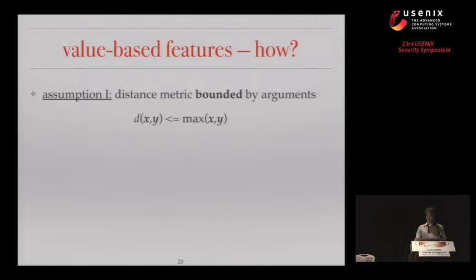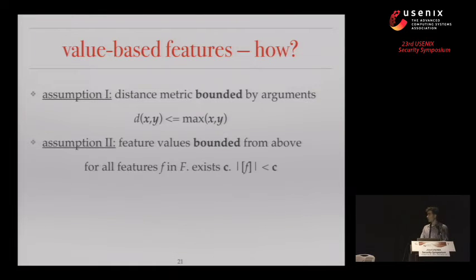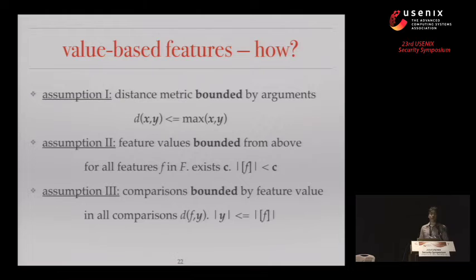We want to bound the distance metric by the arguments reaching it. We want to bound the privacy features by some constant. And we want to bound the comparisons done with respect to the private values. Altogether, this gives us a bounded notion of the comparisons we have to make when computing a classifier and when using a classifier in practice.